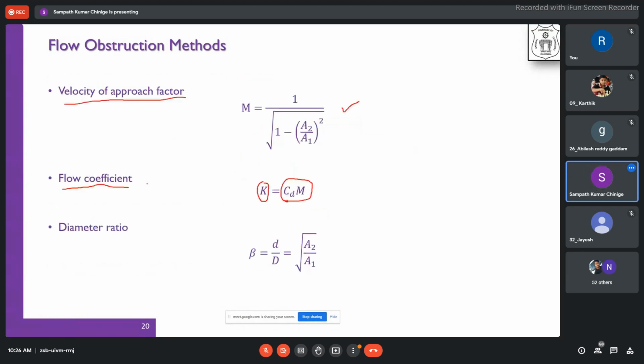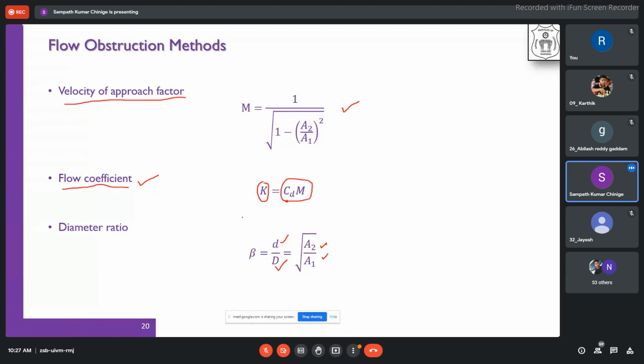Finally, we have the diameter ratio, the small diameter by the capital diameter. Wherever there is a reduced diameter, we take it as small d, and the initial diameter as capital D. Therefore, I am taking the ratio to be beta.